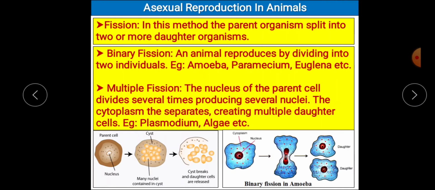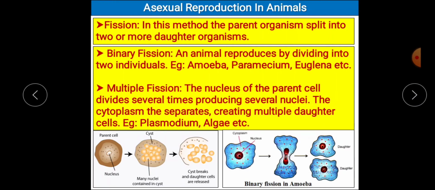In the case of yeast, first it starts developing a bud, then only division of the nucleus takes place. But in the case of binary fission, the entire mature organism itself divides into two almost similar structures, but they are not separated yet. The nucleus will divide into two and then only they will separate. So we say amoeba has two daughter cells as they are of same size, same structures.